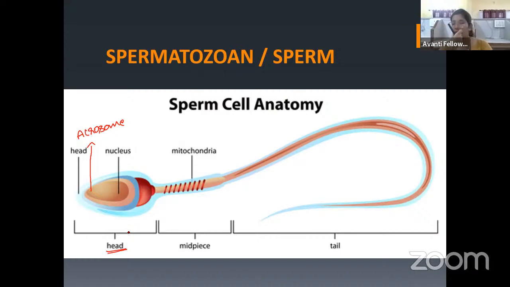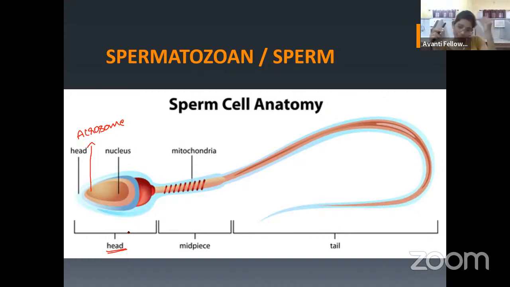Why is the acrosome important for the cell? Because the acrosome releases enzymes so that the sperm can easily enter the egg. These enzymes will dilute or break the egg membrane.